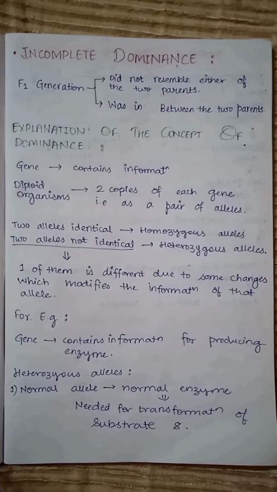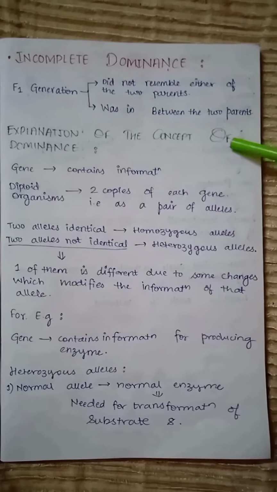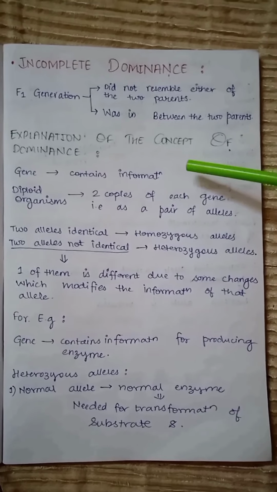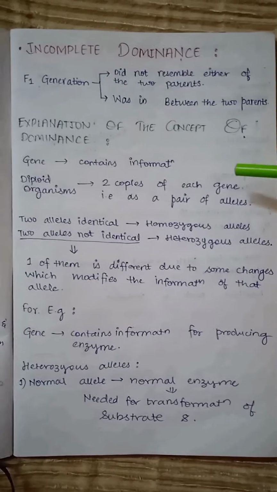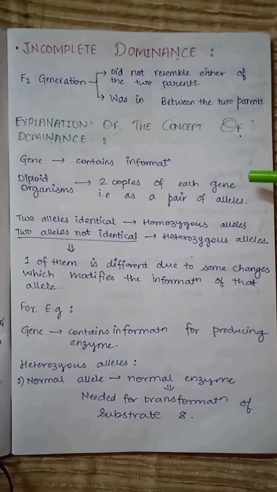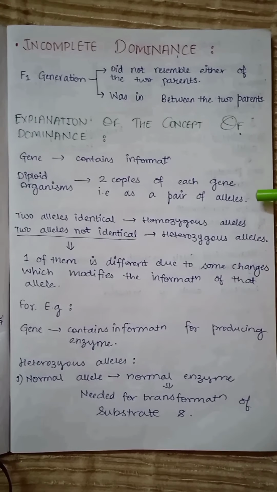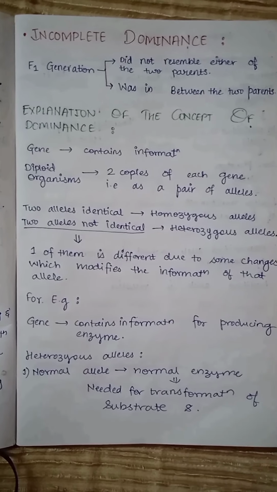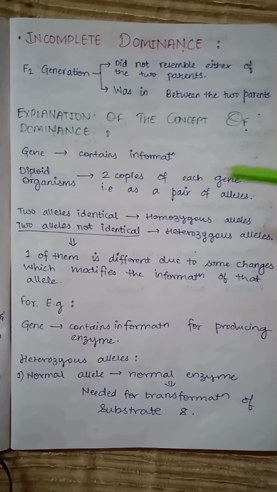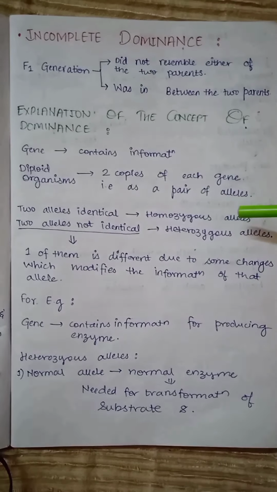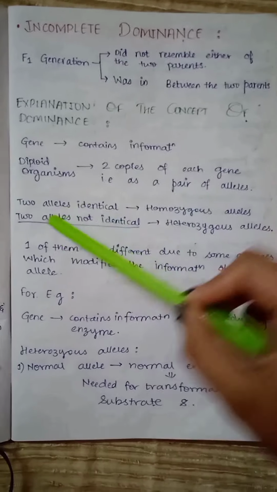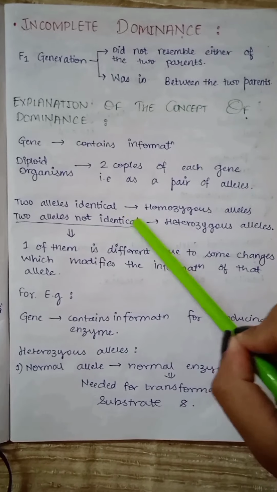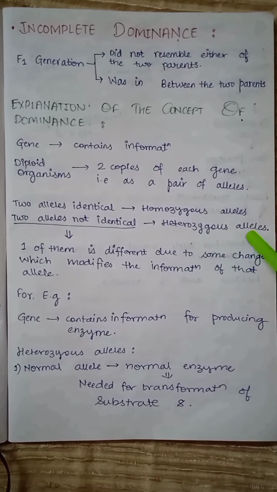Here is the explanation of the concept of dominance. As we know that gene contains information, and in diploid organisms there are two copies of each gene, that is as a pair of alleles. Now, when two alleles are identical, they are known as homozygous alleles, and when two alleles are not identical, they are known as heterozygous alleles.